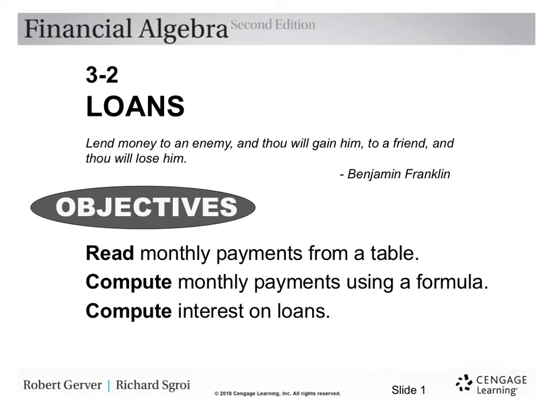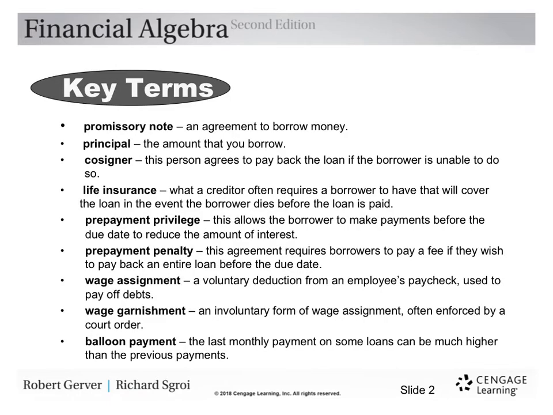Objectives are to read monthly payments from a table, to compute monthly payments using a formula, and to compute interest on loans. Here are some key terms or vocabulary. Promissory note is an agreement to borrow money. Principal is the amount you borrow.